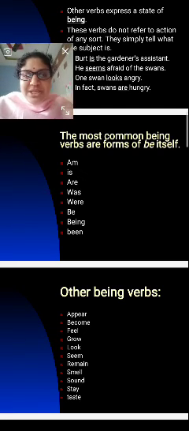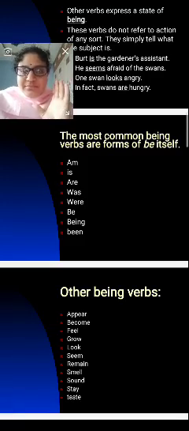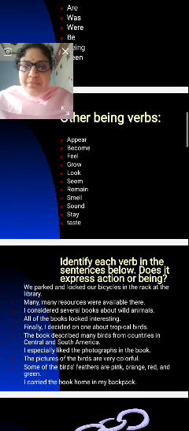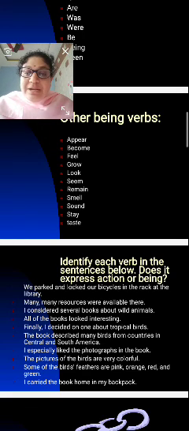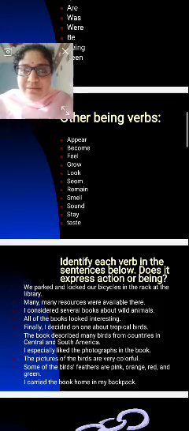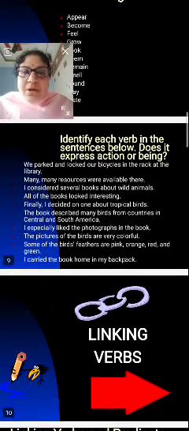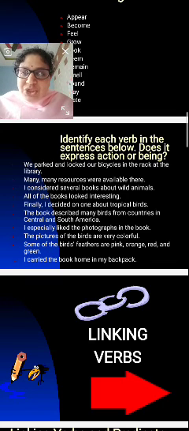So what does that mean? These verbs are forms of be themselves. Right? Other being verbs: appear, become, feel, grow, look, seem, remain, smell, sound, stay, taste. Yes, these are the remaining verbs. Identify each verb in the sentences below. Does it express action or being? Yes, so we have to identify these.